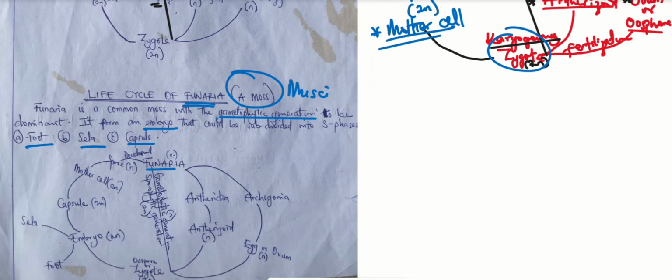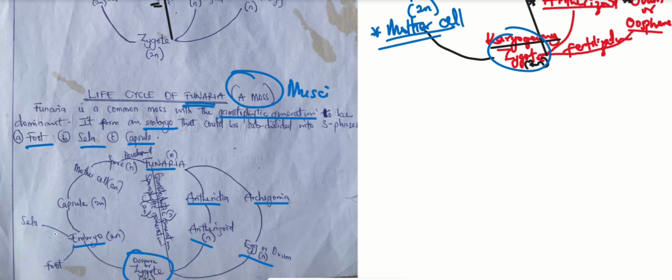So we have Funaria. Funaria is still n, which confirms that it is gametophytic. Now, this Funaria possesses the male and the female organ. The male and the female organ generate the male and the female gamete, which are the antherozoid and the oosphere. The oosphere produces an oospore, or what we call a zygote. This zygote develops into an embryo, which is a small baby kind of thing.